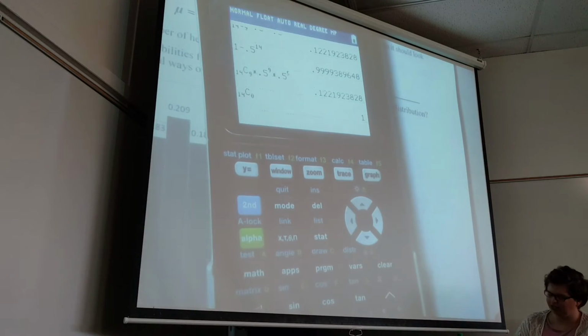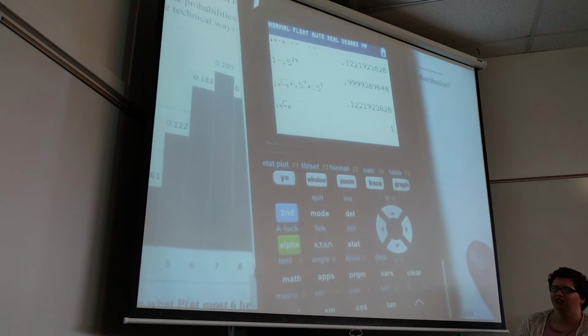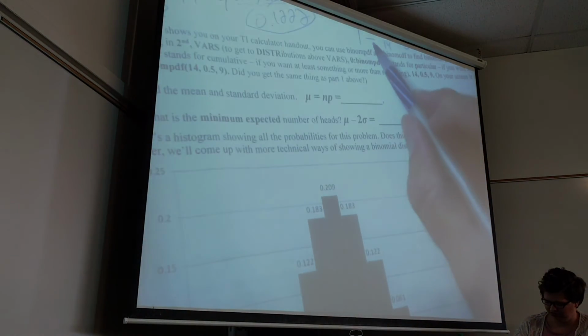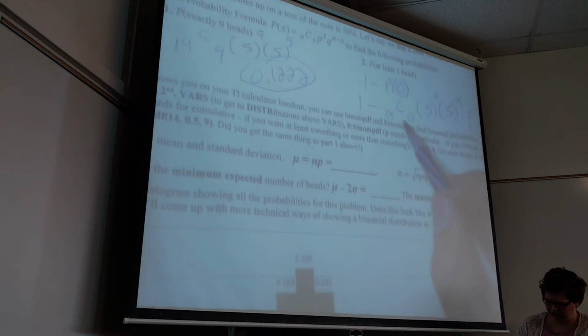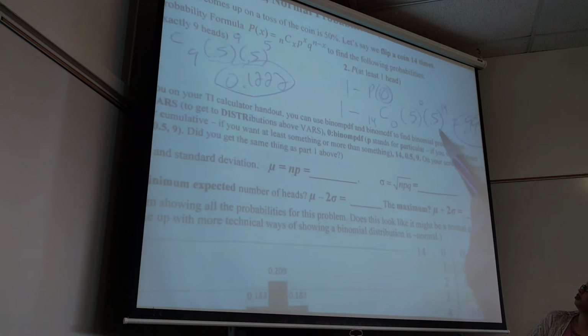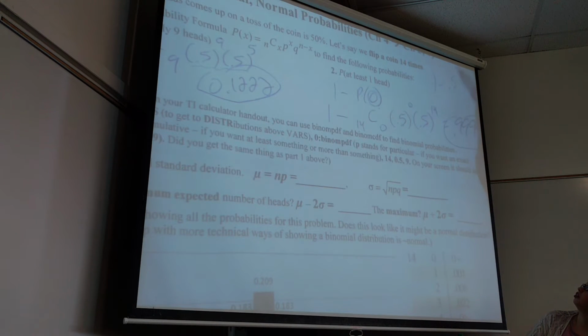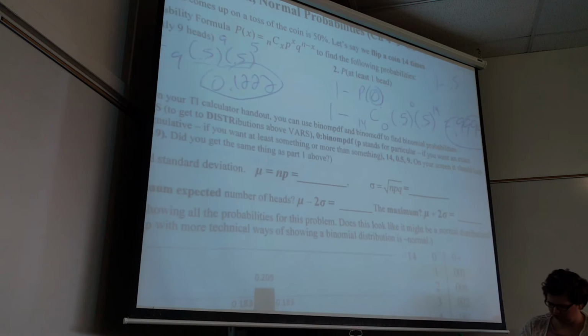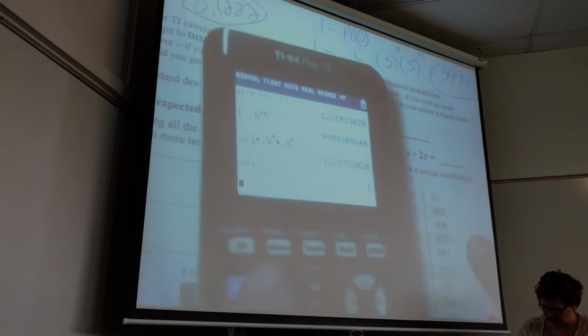And of course, anything to the 0 power is 1. So I got 1 minus 1 times 1 times 0.5 to the 14th. So it is 1 minus 0.5 to the 14th. Now, will you get the wrong answer if you put everything in there? Of course not.